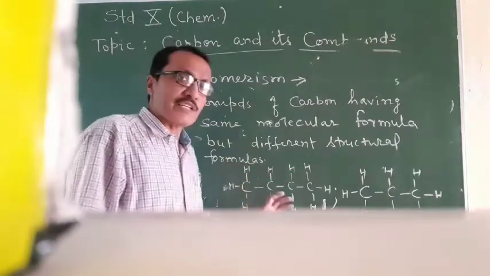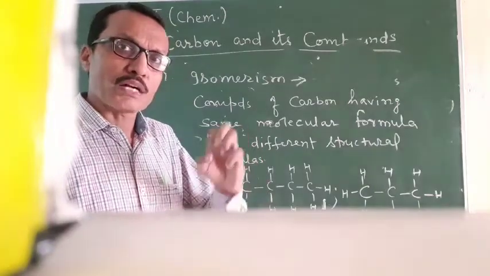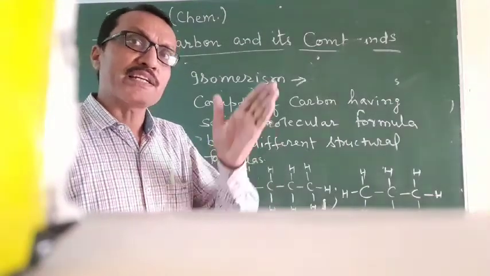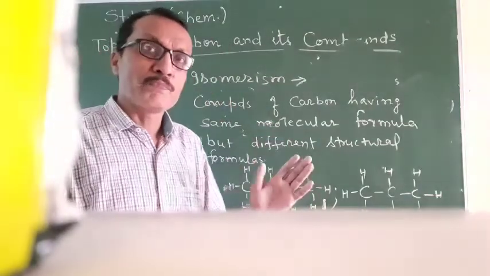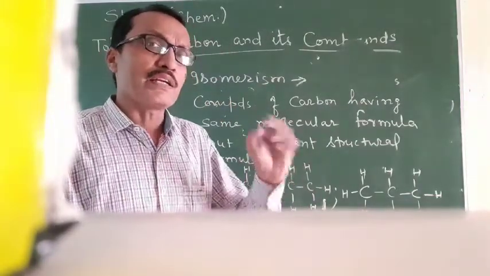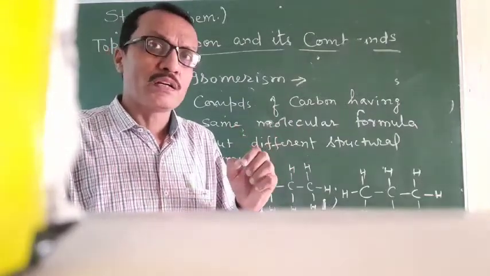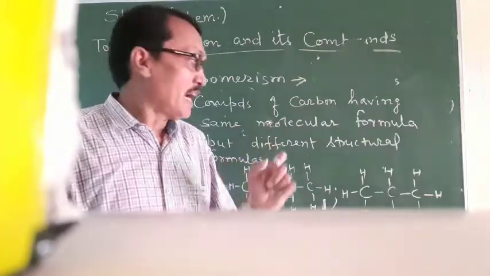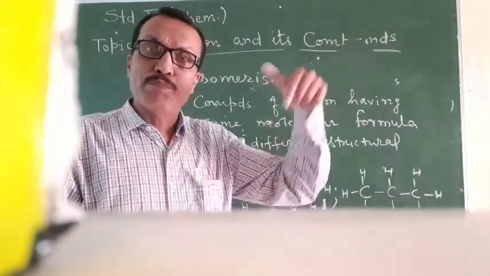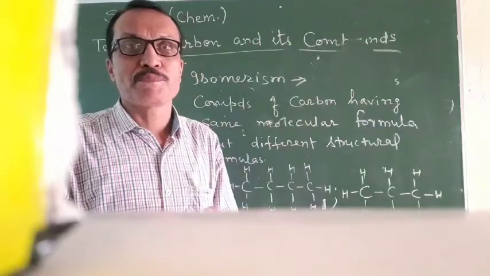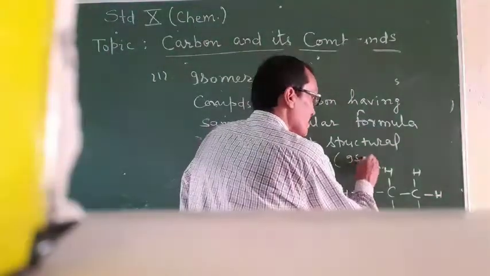In the first structure, all 4 carbons are in a straight chain. But in the second structure, 3 carbons are in a straight chain and the 4th carbon is attached as a branch at the second carbon. So this is n-butane and this is isobutane.